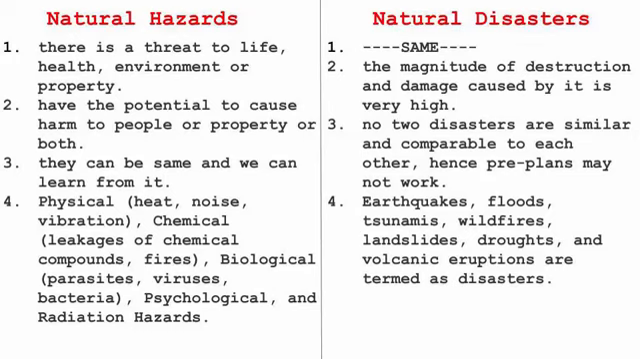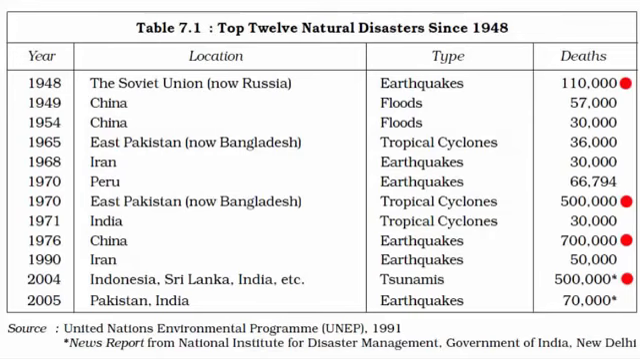And on the other hand, the types of natural disaster one can witness are in the form of earthquakes, floods, tsunamis, wildfires, landslides, droughts, and volcanic eruptions. Their consequences are massive. So here are the top 12 natural disasters since 1948. You don't have to remember everything, just go through the ones with the red dot next to them.